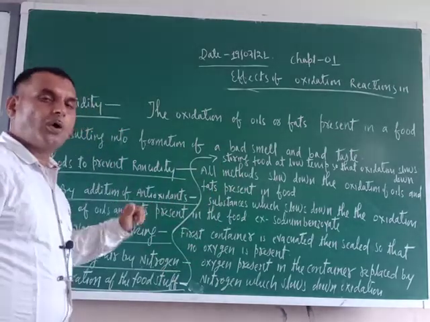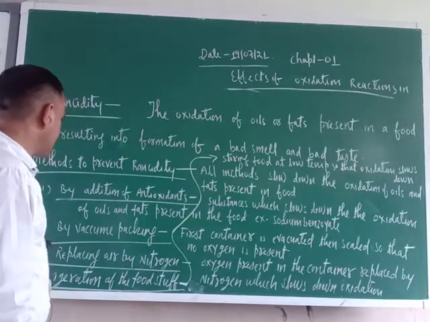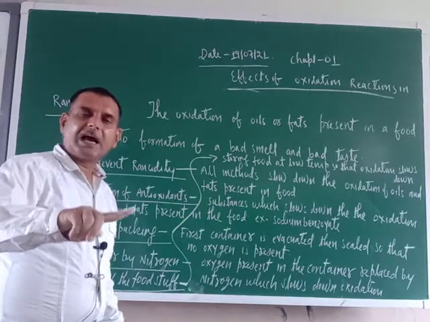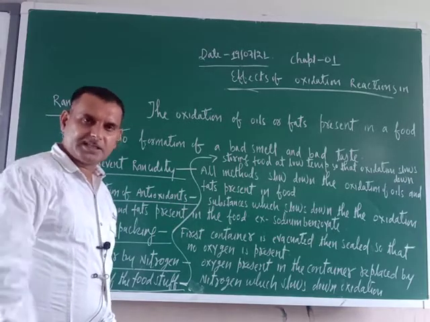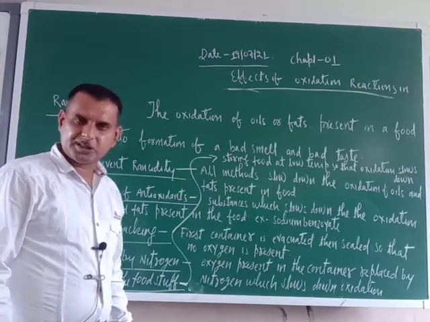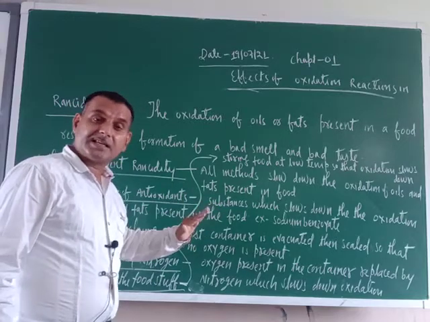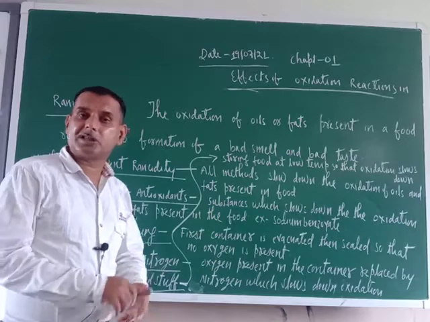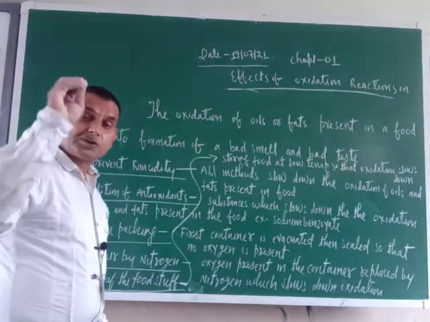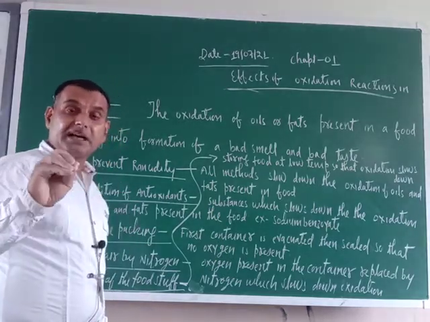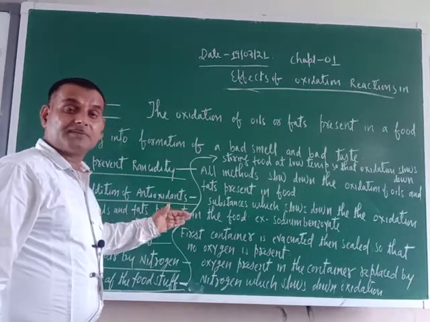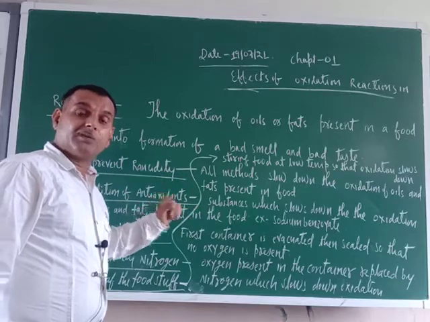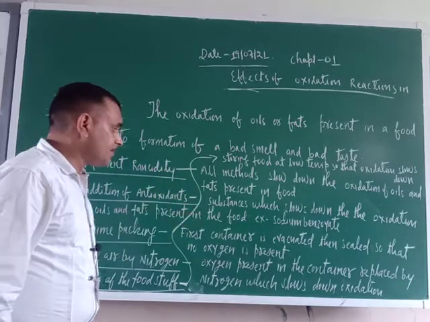So how can we slow down the oxidation process? By addition of antioxidants. Oils and fats get oxidized by atmospheric oxygen. If we add substances which are antioxidants in nature, which means substances that slow down the oxidation of fats and oil, to the foodstuff, then the oxidation process will slow down.